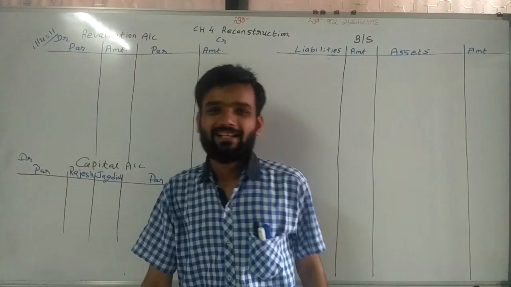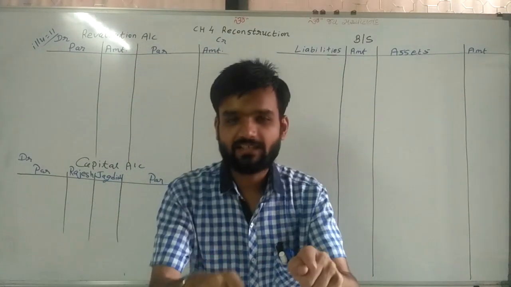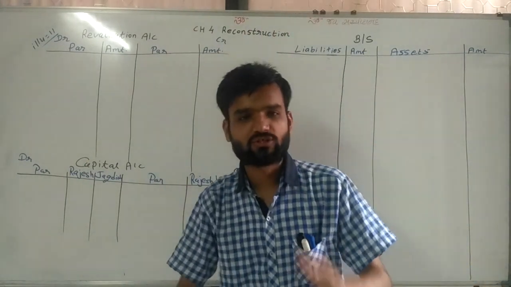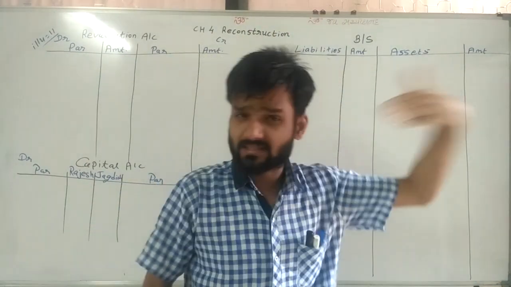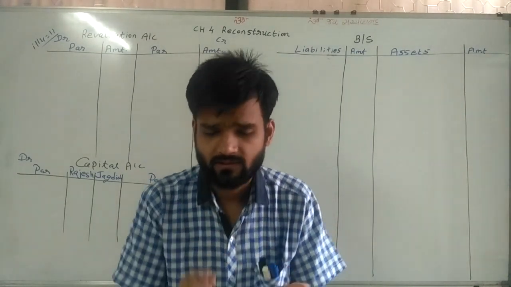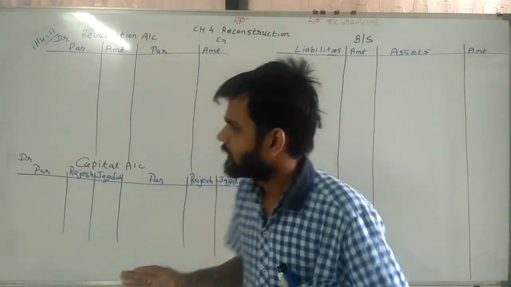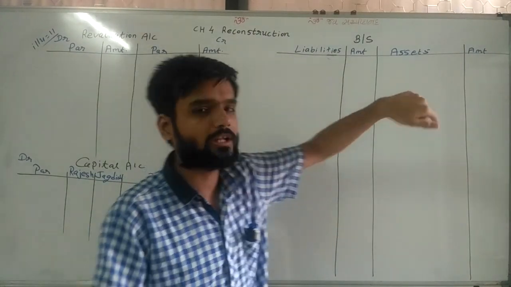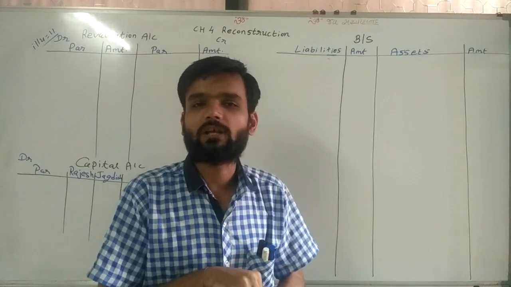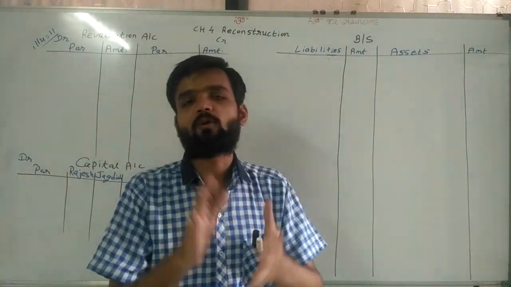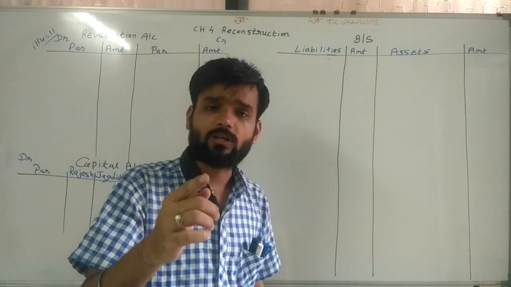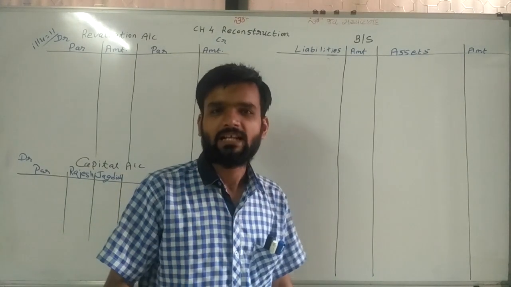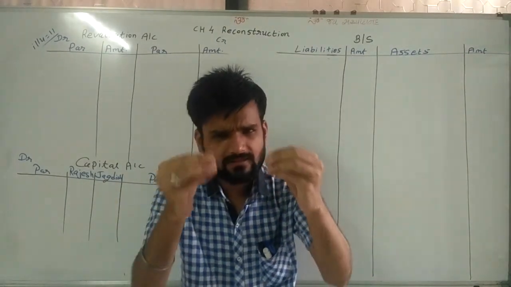Hello students. Today again we are continuing with chapter number 4, reconstruction of partnership firm. In the last lecture we saw a full sum in which a revaluation account and a new balance sheet were there. So what are we doing now? We are taking the same type of sum, in which we again do the whole sum, but in this sum somewhat extra things are given,